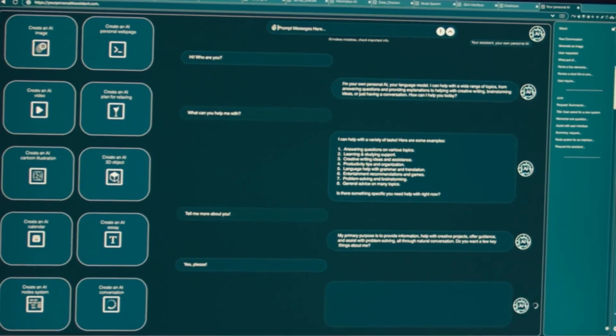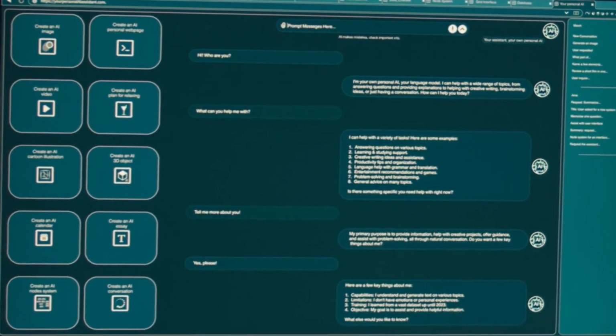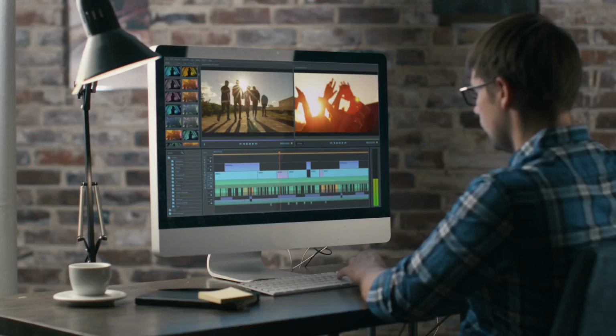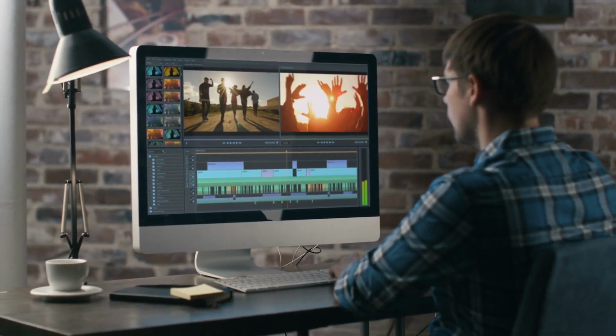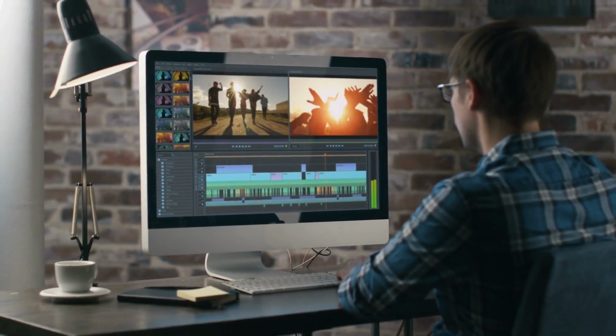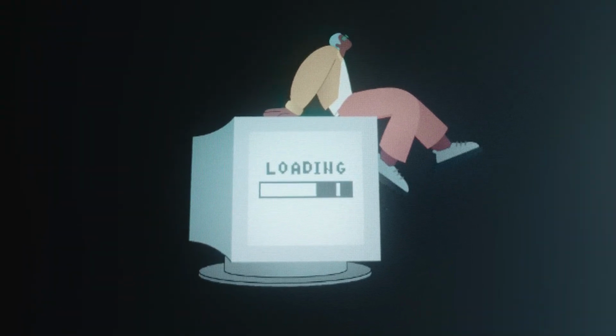Let's start with the dashboard, which is refreshingly clean and free from any unnecessary clutter. You have total flexibility here, whether you're dropping in a direct YouTube link, uploading a raw MP4 file, or pasting a podcast RSS feed. The system handles it all seamlessly. What I really appreciate is the simplicity of the process, because it means you don't need a formal film degree just to tackle basic content repurposing. I've gone ahead and preloaded a few long-form videos so we don't have to wait around for rendering times.